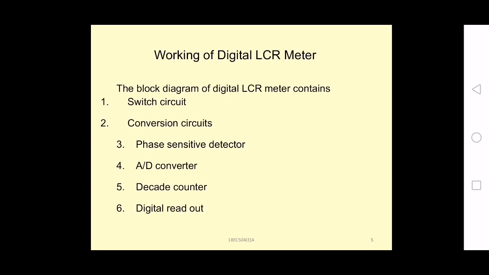So the block diagram of LCR contains, first block is switch circuit, second one is conversion circuits, third one is phase sensitive detector, fourth one is analog to digital converter, fifth one is decade counter, and the sixth one is digital readout. So there are totally how many blocks? 6 blocks are available in the digital LCR meter. You can note down this one.